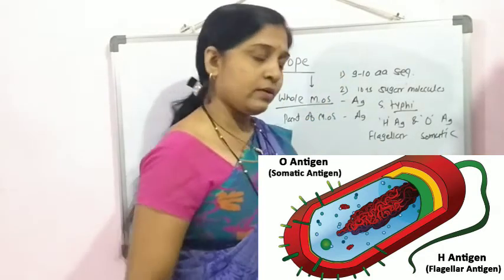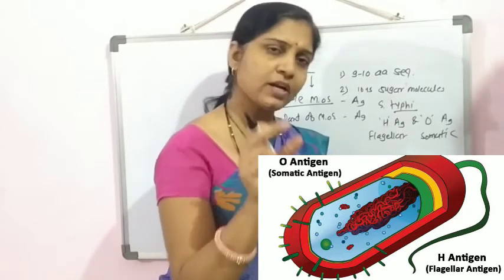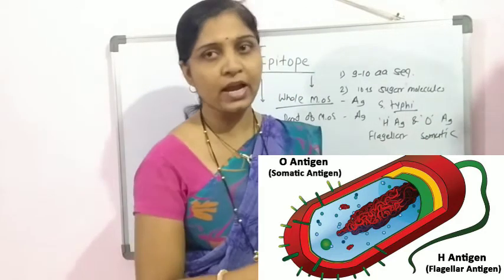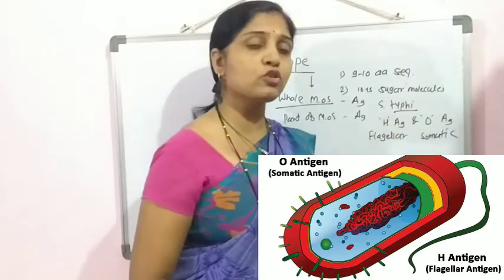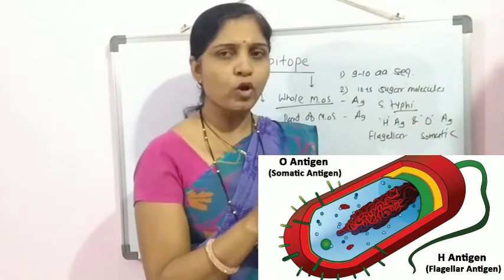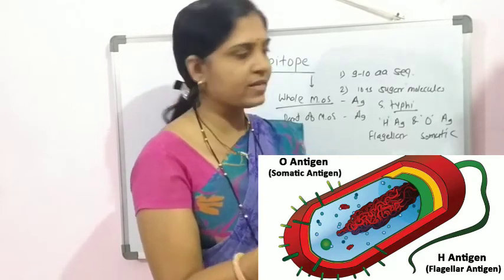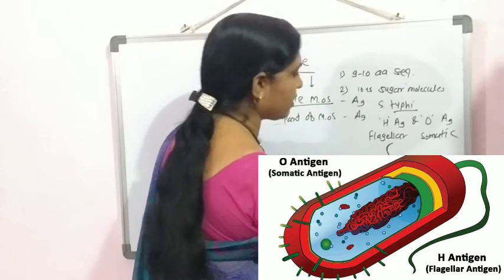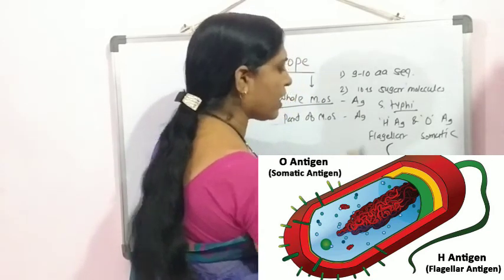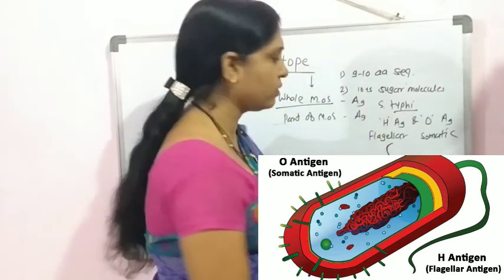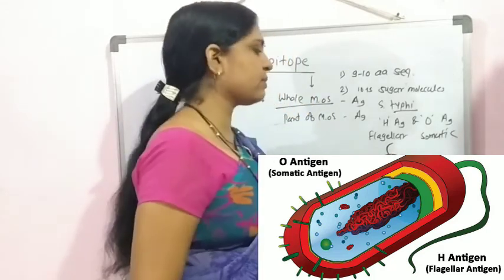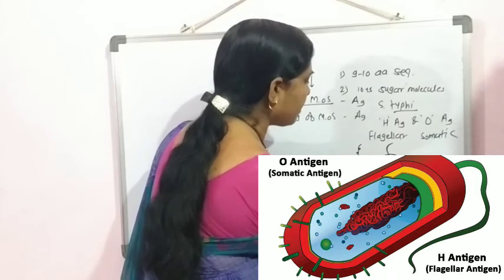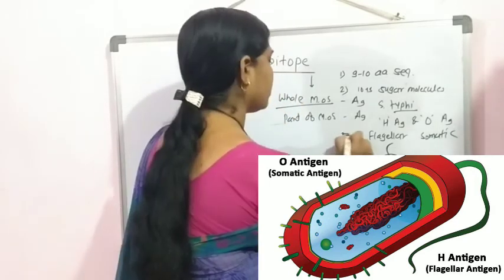It is the same organism, but on it there are two different types of antigens. Within these antigens also, the whole molecule is not considered the epitope. If it is the flagella of Salmonella typhi, the whole flagella does not act as an antigen. Here some specific portion, that is, some amino acid sequence present on it, may act as an epitope.